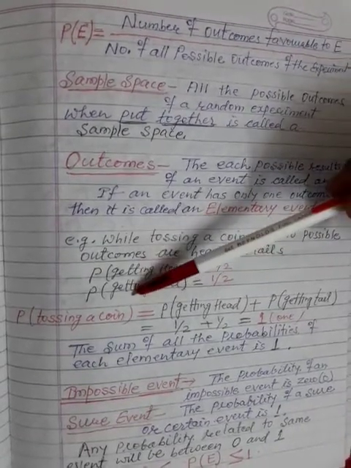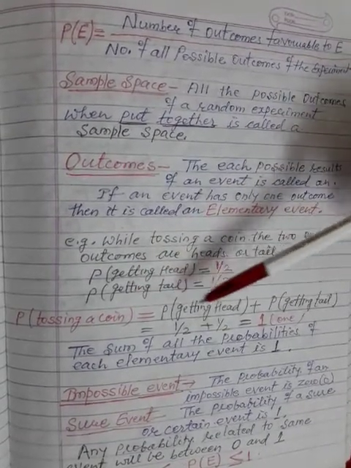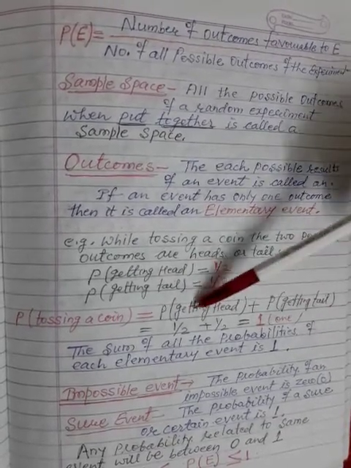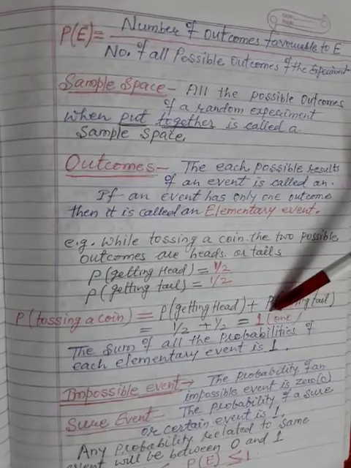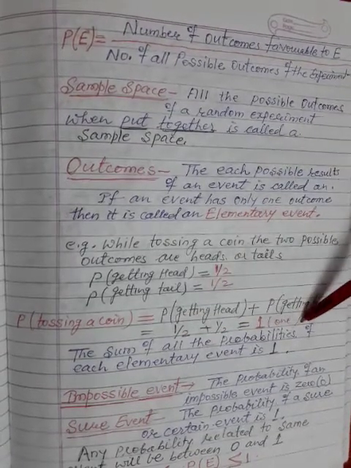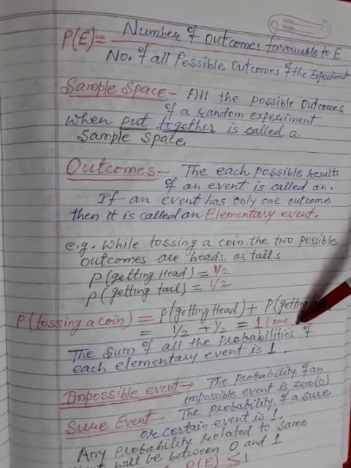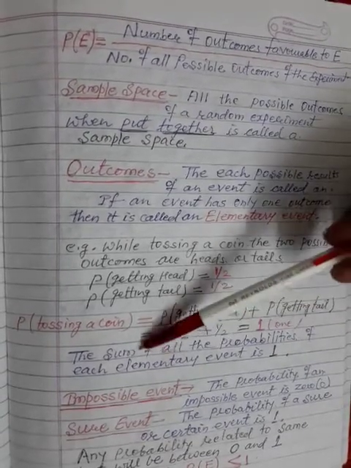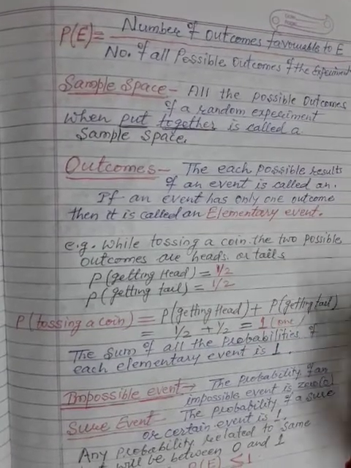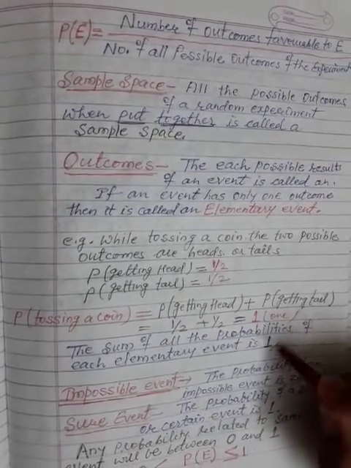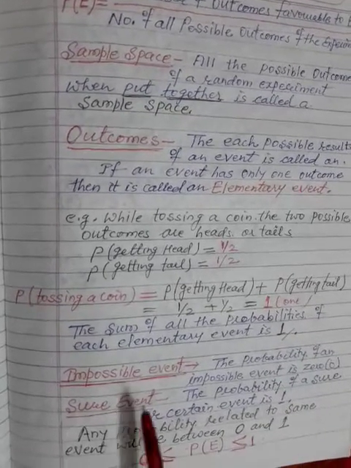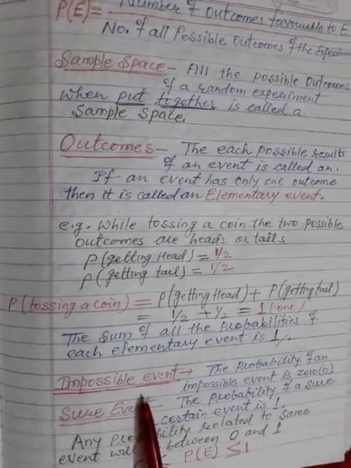So the probability of tossing a coin is equal to the probability of getting head plus the probability of getting tail. 1 by 2 plus 1 by 2 is equal to 1. So the sum of all the probabilities of each elementary event is always 1, which is equal to 100% always.